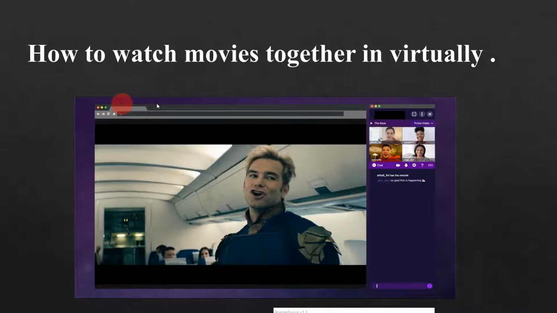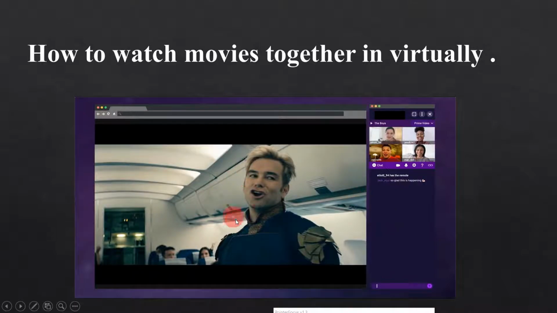You can see here the movie is running over there. I have kept the picture just to show how it is going to work. You can see these are some friends, some people, watching together by seeing each other's reactions. You can just mute the mic and see each other's reactions, how they are watching the movie at the moment. And you can just type a message also, or share a reaction.